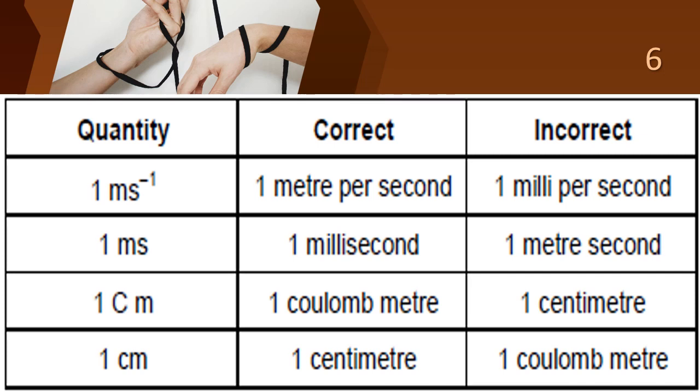There you should not write it as 1 meter second, that is wrong. There should be no space between the prefix and the unit, and it should not be used alone, so we should not use 1 milli per second, that is wrong. Children, did you all understand?